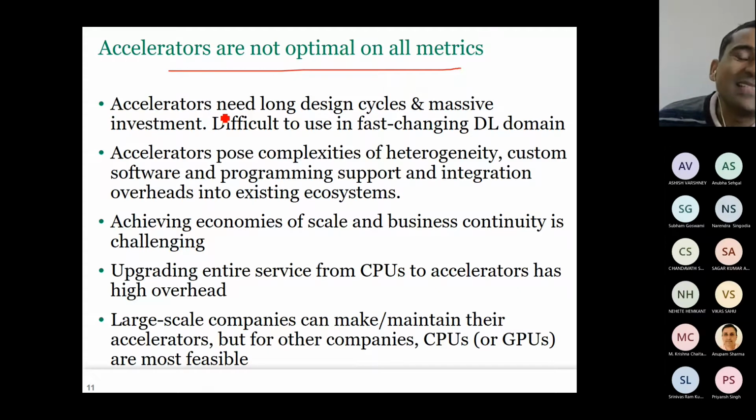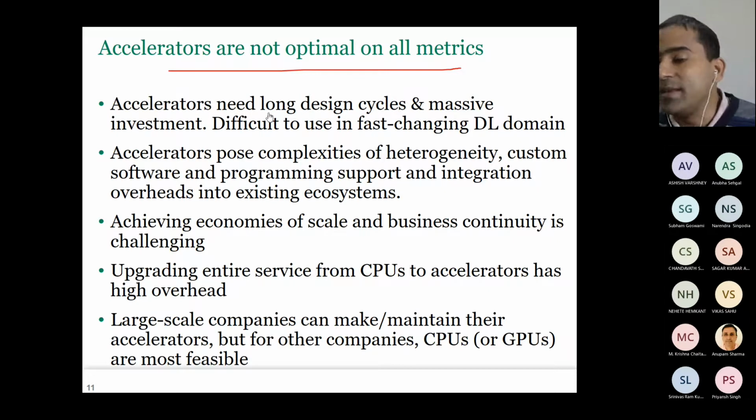So first thing is designing an accelerator takes a lot of time. Suppose you are a software company. Now, every software company can't design their own hardware. They have to do something else. For the other thing, they have to just purchase it from the market or offload it or outsource it. Big companies like Google have made their own accelerator. Facebook is probably making one. Amazon is making one. Microsoft is making one. Fine.